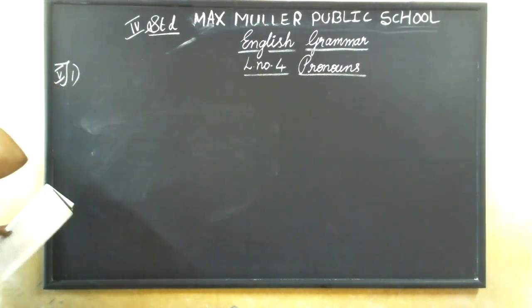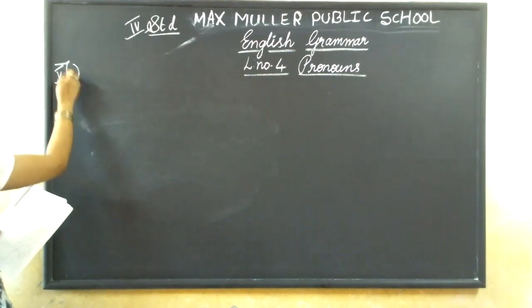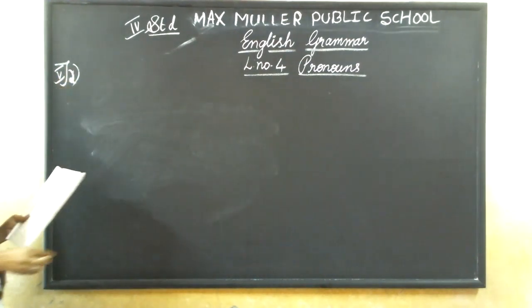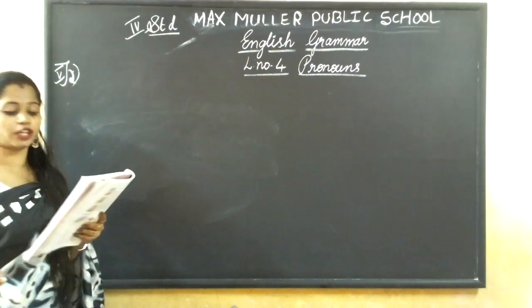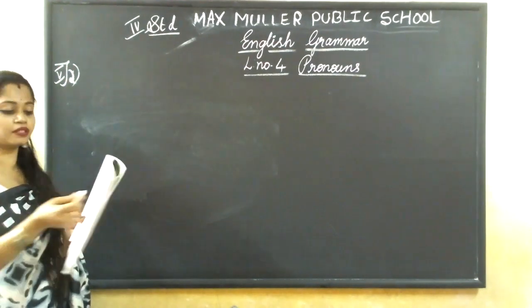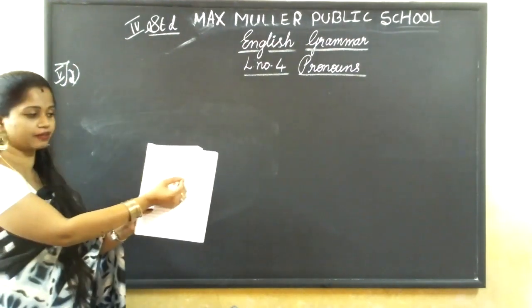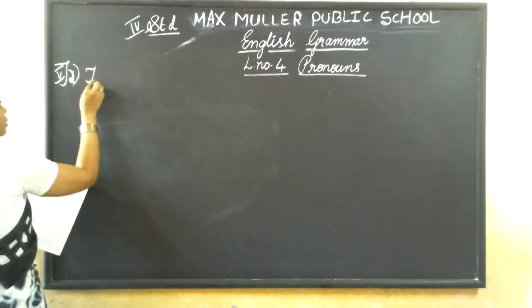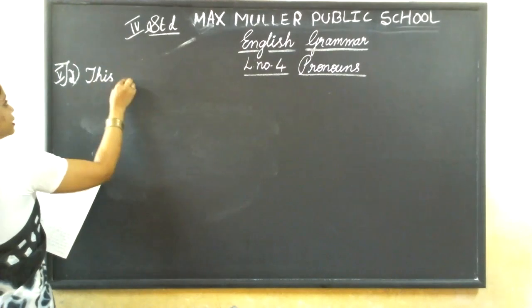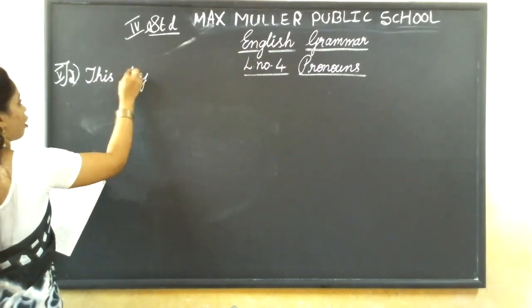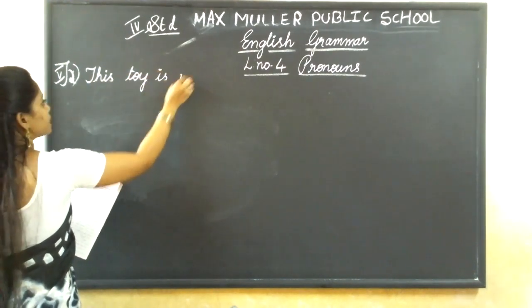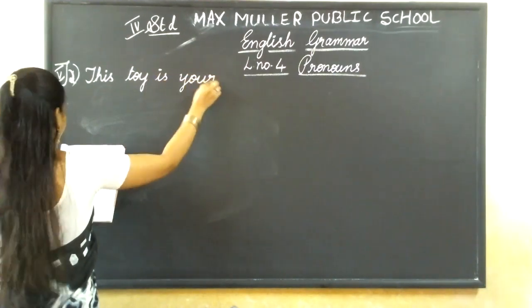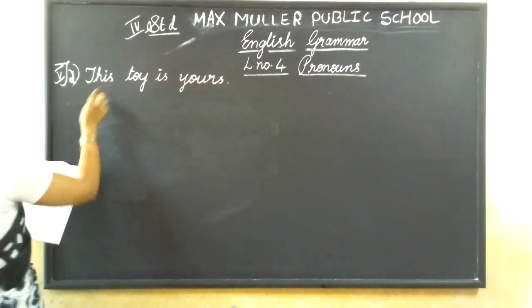Fifth main it is. First one they have already given. So we are going to write the second one. This is your toy. So for the second two answers, you know where to write. The blanks are given. There you have to write. Okay. This toy is yours.